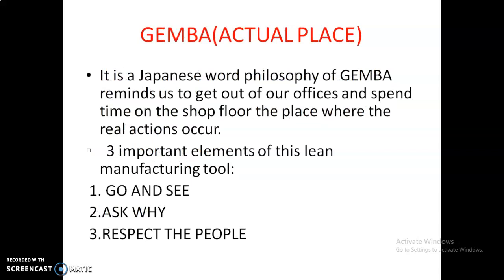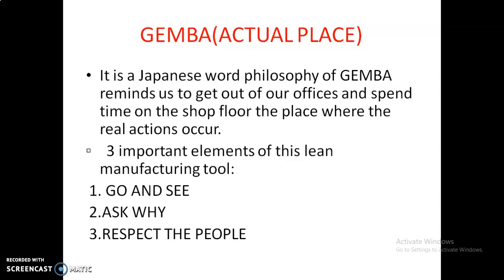Gemba. Gemba means actual place. It is a Japanese word. The philosophy of Gemba reminds us to get out of your office and spend time on the shop floor, the place where the real action occurs. The three important elements of the lean manufacturing tool are go and see, ask why, and respect the people. Go and see means managers and leaders at every level take regular walks around the shop floor and are involved in finding wasteful activity.